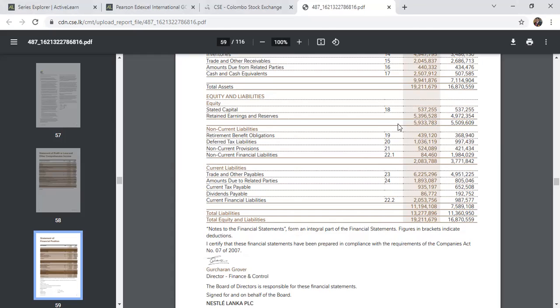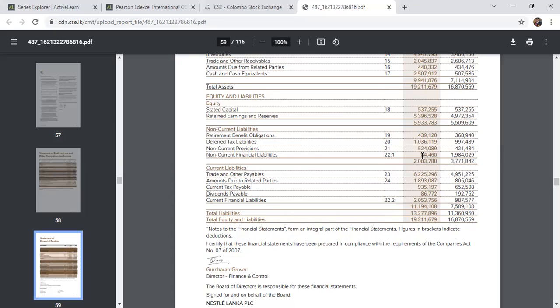And then non-current liabilities total 2 billion. That includes all the long-term liabilities like retirement benefit obligation, deferred tax liability, non-current provisions, and non-current financial liabilities like bank loans. They have 84 million now, so liabilities have gone down. That's good in financial terms, the liquidity level is improved, because 3.7 billion of liabilities has gone down to 2 billion. It's a big reduction, 1.7 billion, right? It's good because they settled their non-current financial bank loans. They settled 1.9 billion, going down to 84 million.